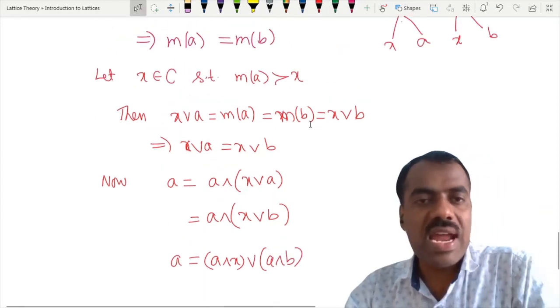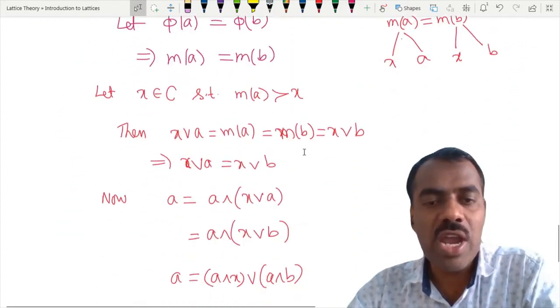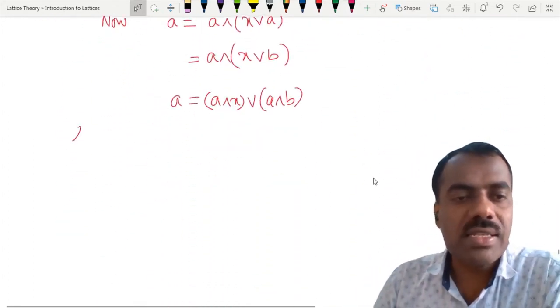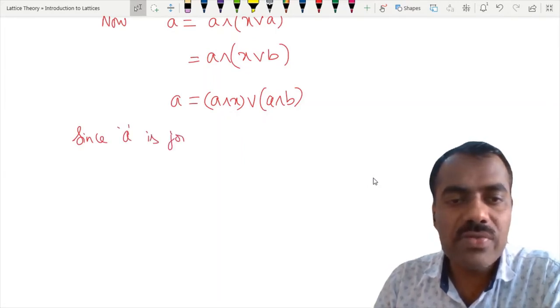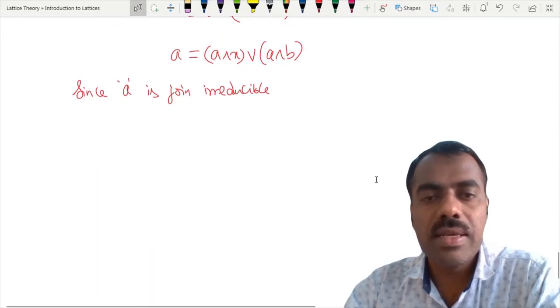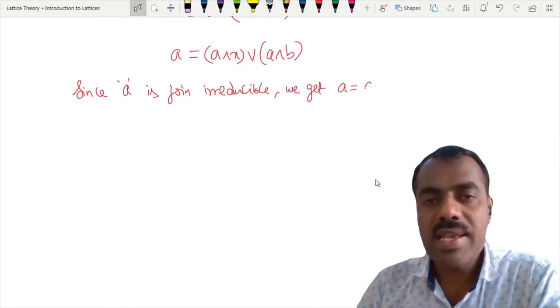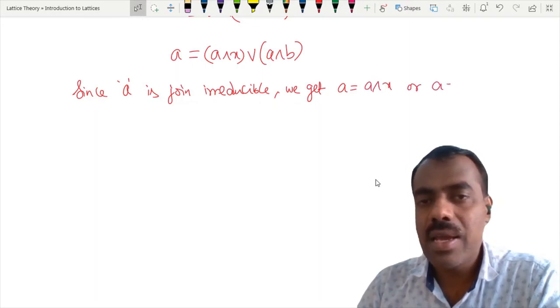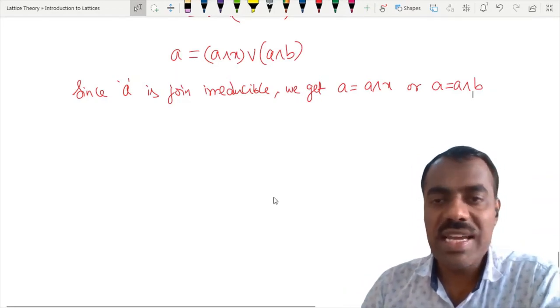But where are A and B coming from? Phi of A we are talking about. So A is coming from J of L, right? That means A is join irreducible. So since A is join irreducible, what do we get? We have a join of two elements, so it should be equal to one of them. Yes or no? Right? So we get either A is equal to A meet X or A is equal to A meet B. Right? We will see that this cannot happen.